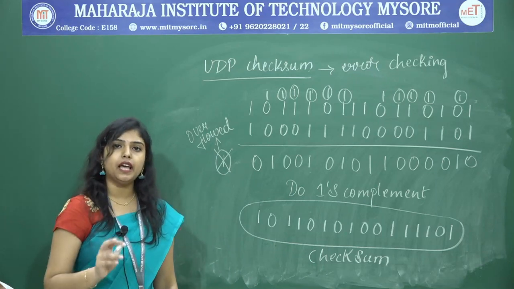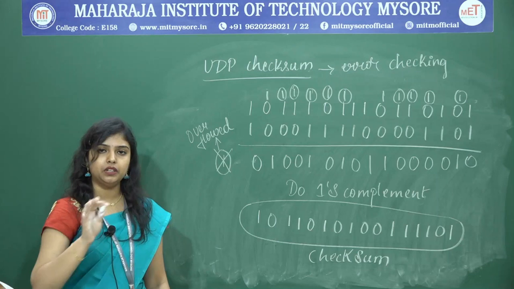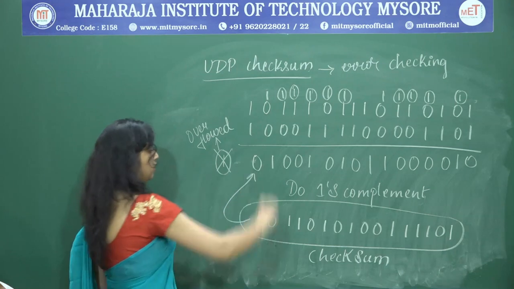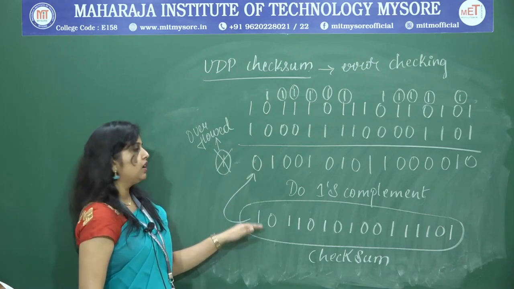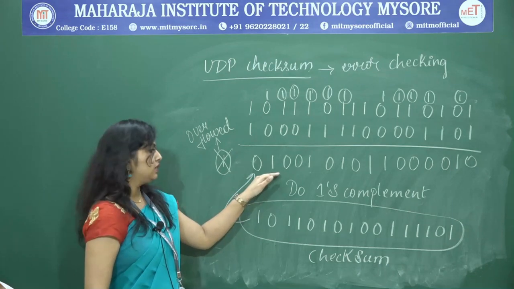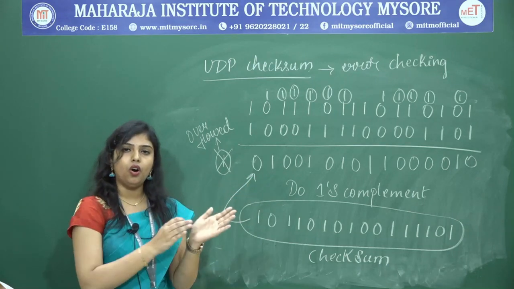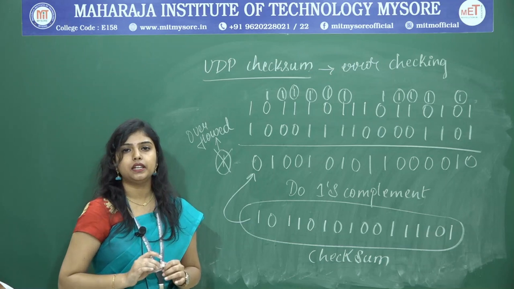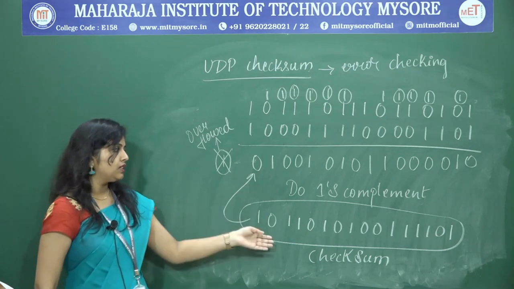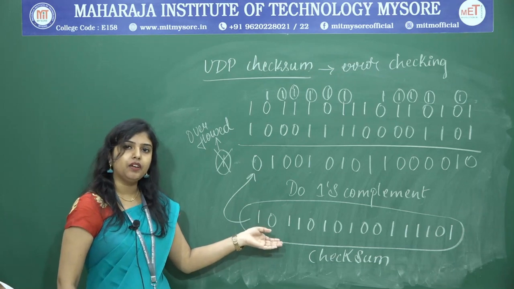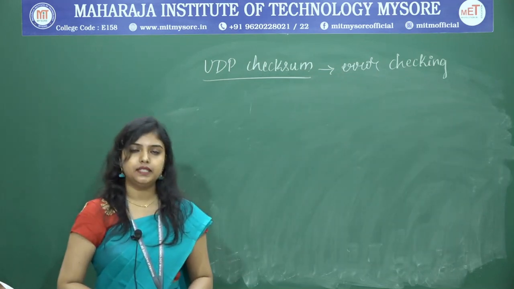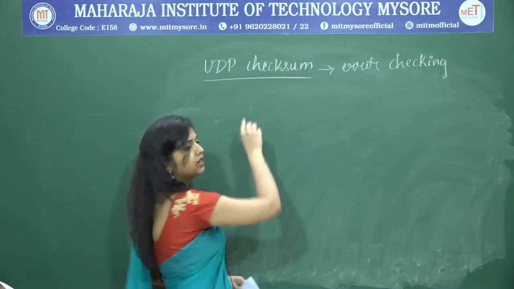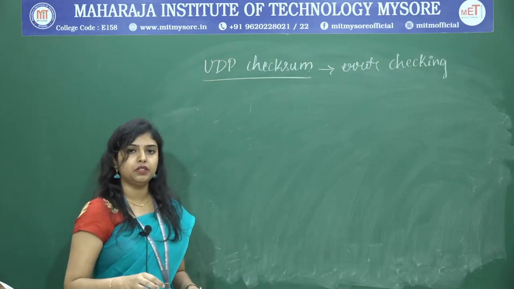To check whether any error has occurred while transferring the message from sender to receiver, what we are going to do is, we are going to add this checksum to this one. If we add this checksum to the summation of all the bits, then if we get all ones, that means there is no error. If we encounter any zeros in between, that means the error has occurred. Now, let us try to summate these two sequences. Let us see whether any error has occurred while sending from sender to the receiver. I am going to add checksum to the summation of all the 16-bit words.